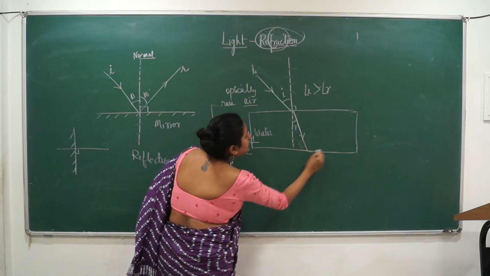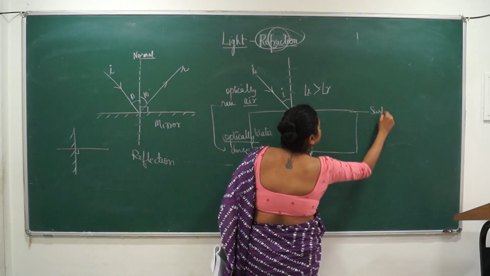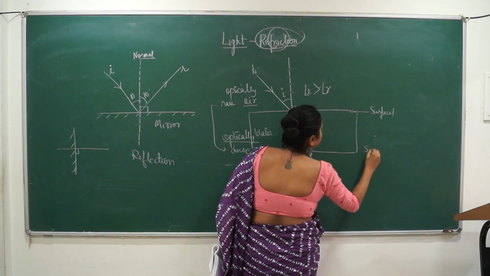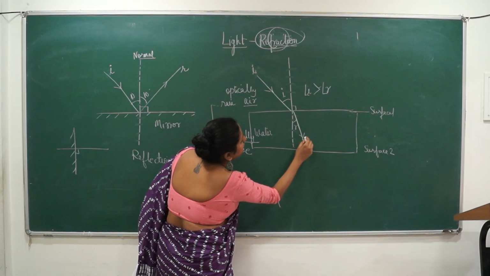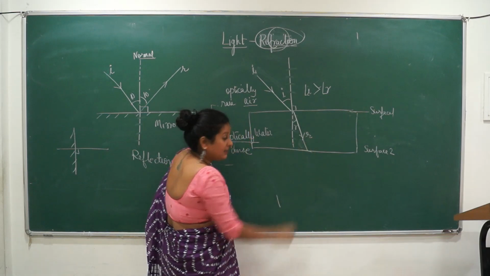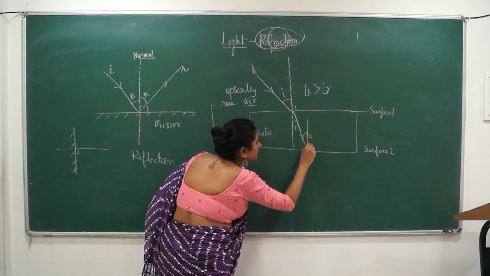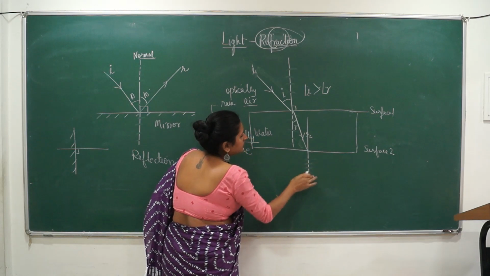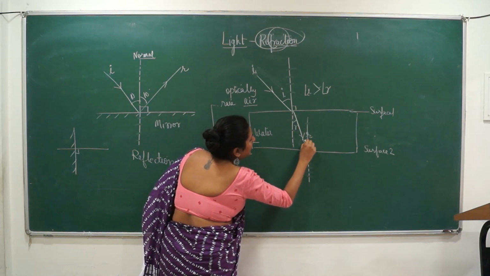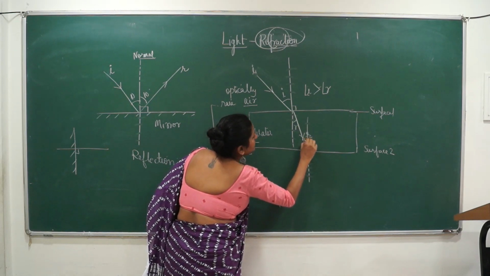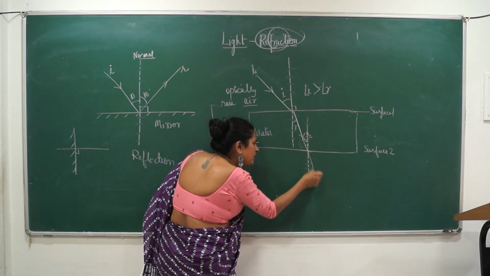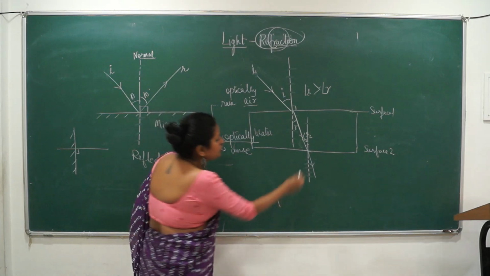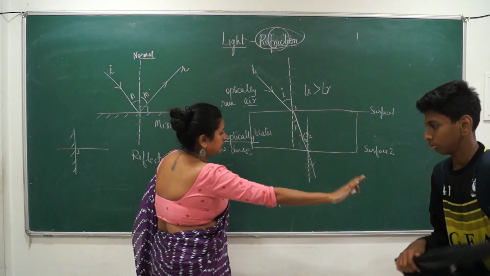But for this surface, this is surface 1, this is surface 2. For surface 2, isn't this ray becoming the incident ray? So the normal will be made here, right? Now this is my incident ray 2. So will it now bend even more towards the normal, even closer to the normal or not?